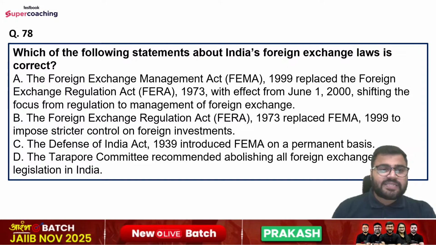Question number 78 is, which of the following statements about India's foreign exchange laws is correct?